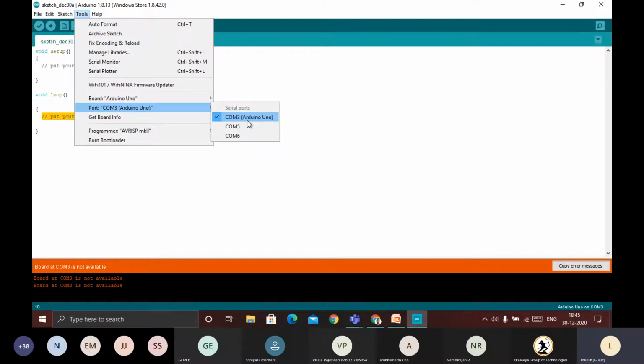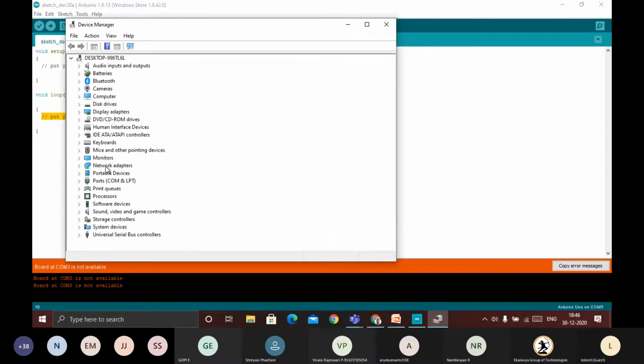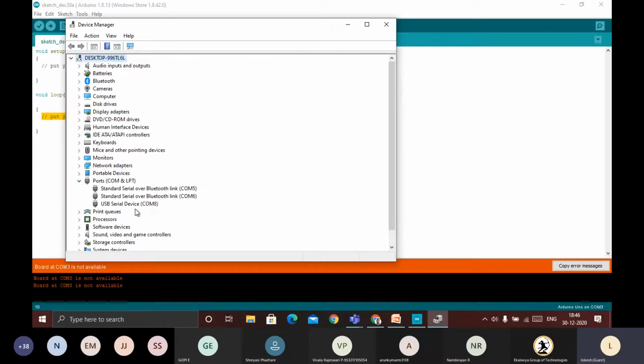I will show you what happens if I connect a different Arduino, like the Arduino Mega. Now I am removing the Arduino Uno, and now I am connecting the Arduino Mega. I have connected the Arduino Mega. Then go to Windows X M, and you can see here COM8. Now the Arduino Mega is connected to COM8.